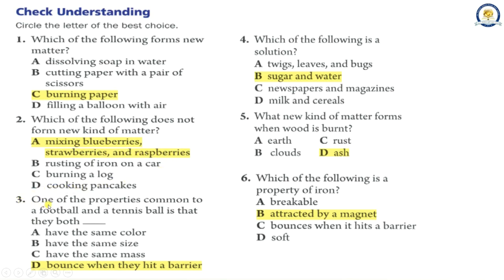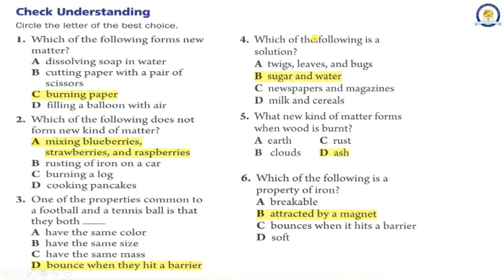3. One of the properties common to a football and a tennis ball is that they both A. Have the same color. B. Have the same size. C. Have the same mass. D. Bounce when they hit a barrier. The correct answer is D. Bounce when they hit a barrier.